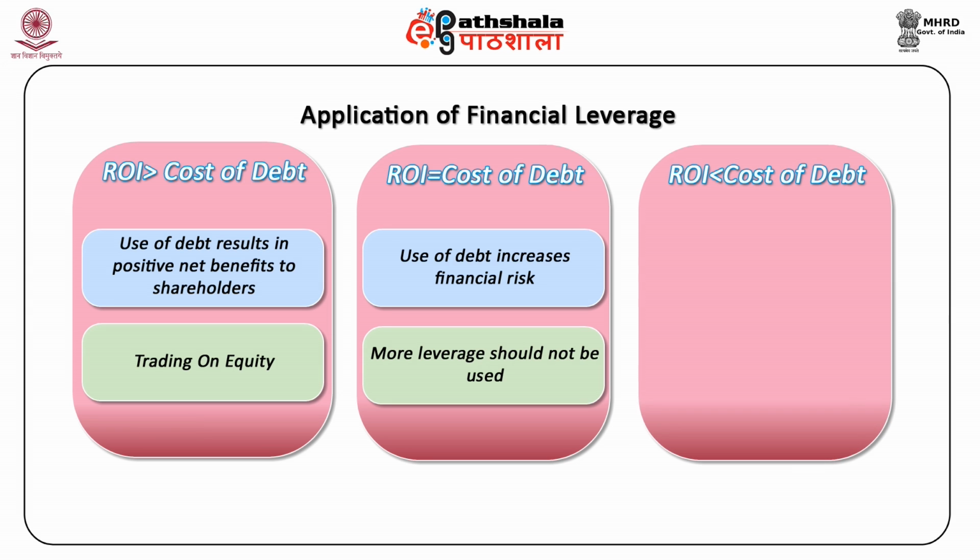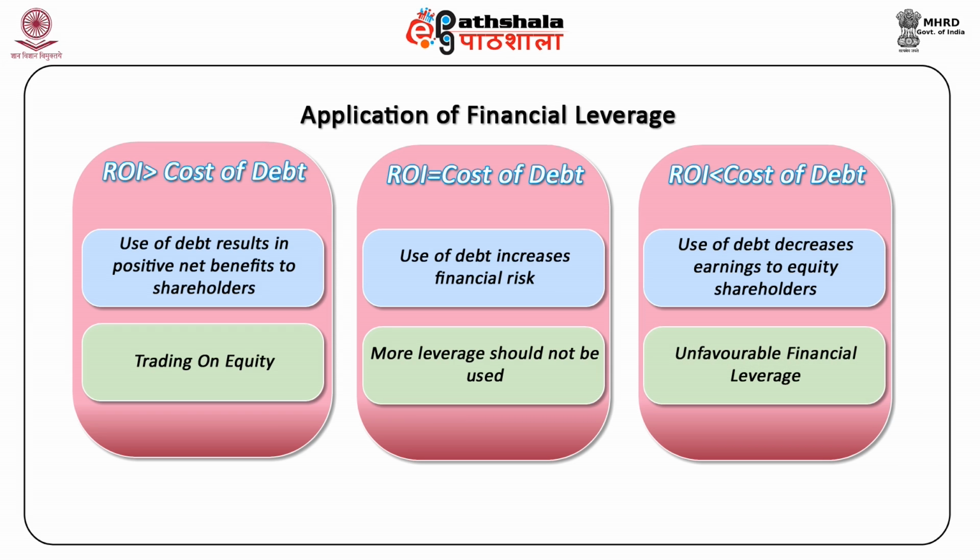Third case, when ROI is less than the cost of debt. Use of debt will cause net loss to the firm and earnings to the equity shareholders will decline. So, in this case, firm should not use any more debt. This situation is also known as unfavorable financial leverage.